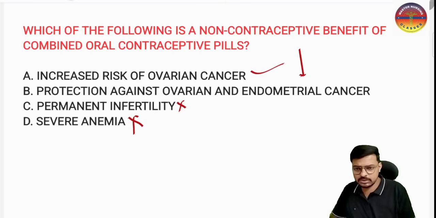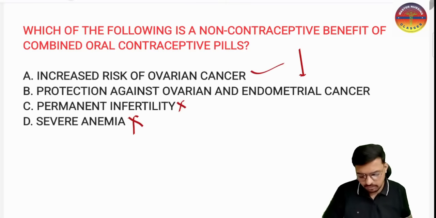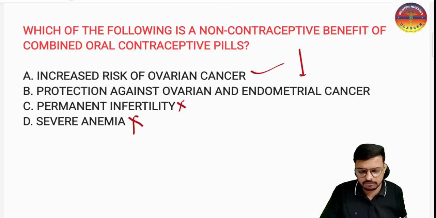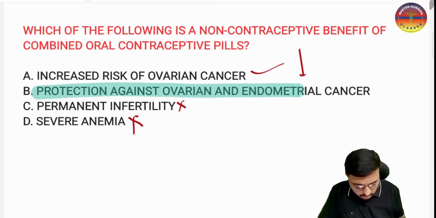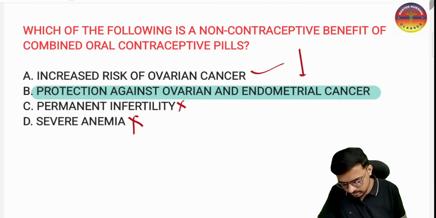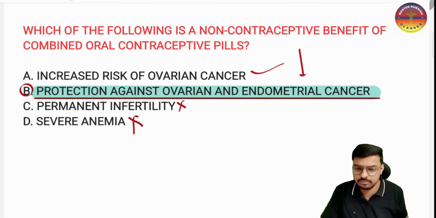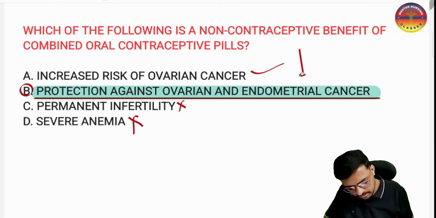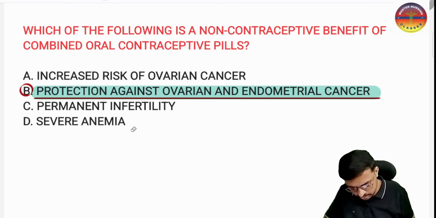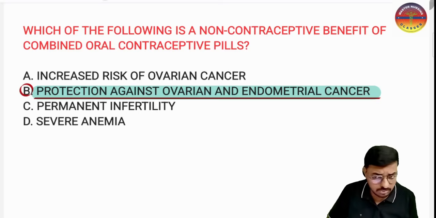So the answer for this one is very clear. The non-contraceptive benefit of the combined oral contraceptive pills is the protection against ovarian and endometrial cancer. This is the best and the very best answer. Protection against ovarian and endometrial cancer is the extra benefit the oral combined pills give to us. Okay, so this is a very important one you have to understand here.